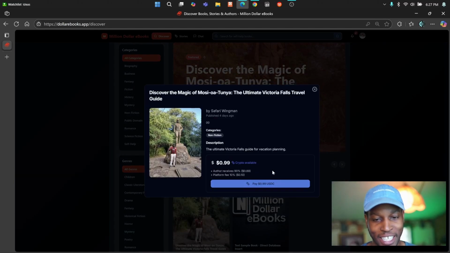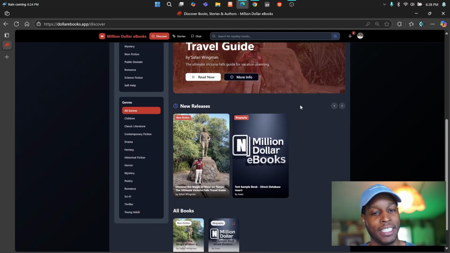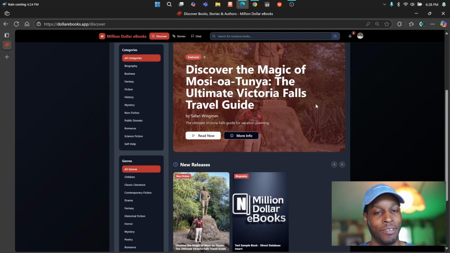I haven't read it yet, because now, as you see, we have to buy books with crypto. I was using Stripe to start this, but out of the dollar that I paid for a book, I only got 67 cents. And I'm like, oh man, that's not a 90% split at all. I don't want to take a dollar and give the author 50 cents, because that's not the purpose of this. It's supposed to be 90% to the author. I found that if I use crypto, it's less than a penny to do the transaction, and I can still give them 90 cents and we get the rest of the 9 cents in a few fractions of a cent.